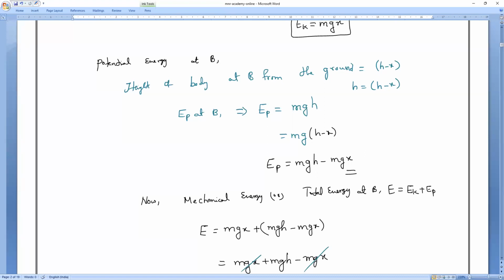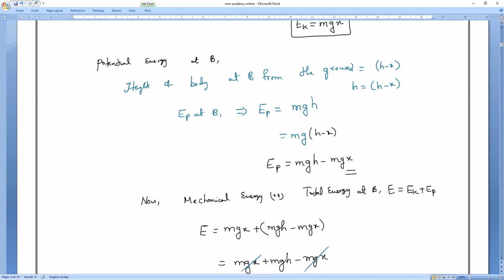Yes, sir. So, before touching the ground or at the maximum height or in between, wherever you want to calculate potential energy or kinetic energy or total energy, you have to remember that the formula is always mgh, but h means what? Always you should take it above the ground. Clear, everybody? All of you? h means the height present above the ground. That is very important.